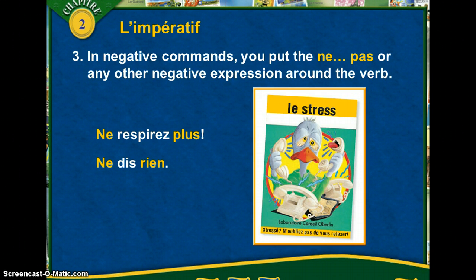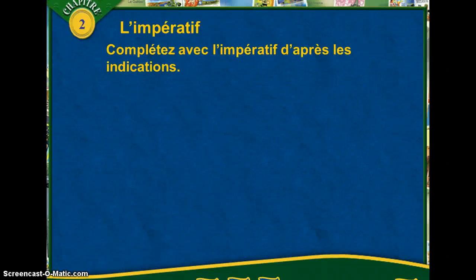Ne dis rien. Don't say anything. So nothing else changes. You just put the ne and the negative expression around this. So if you can think of another negative expression that we use, add it to this, please. Okay, maybe the one for never. Okay? So here are your examples.